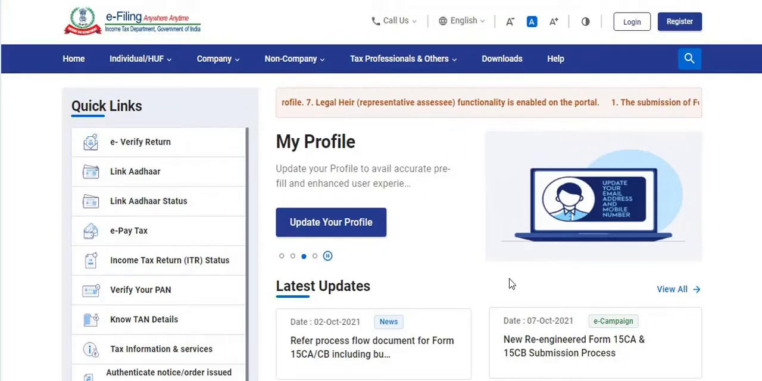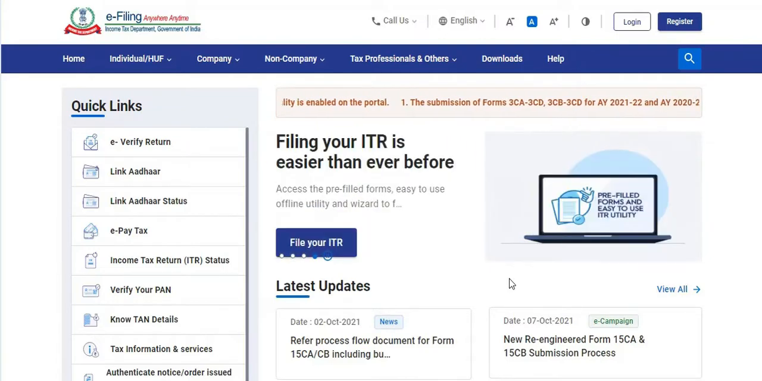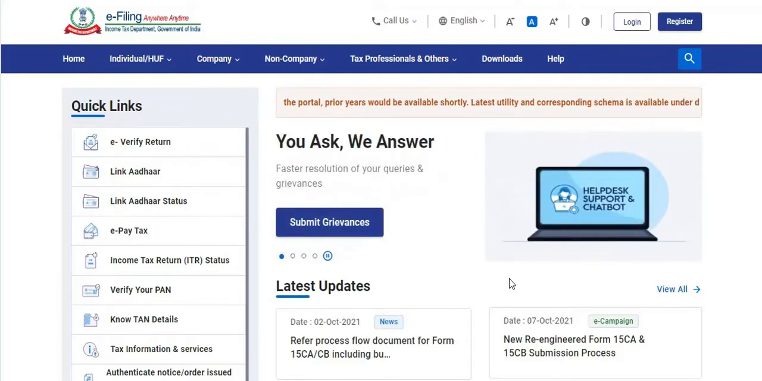But how to access Annual Information Statement in the new income tax portal? Just log into your e-filing account, and from the dashboard you go straight to the service tab, and under the service tab you will get Annual Information Statement.